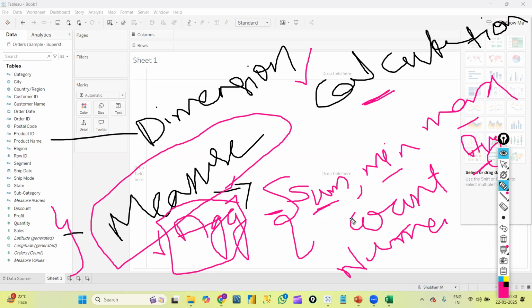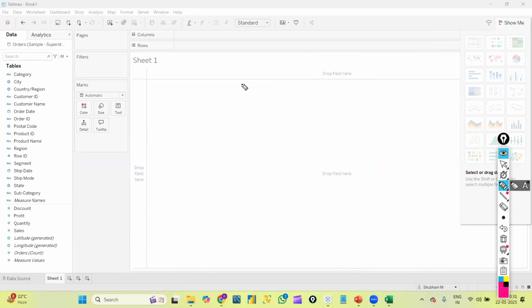So by default all the numerical data comes under measures, and the remaining data, whether character data, geographical data, or date data, comes under dimensions. By default Tableau divides this into dimensions and measures, but I'm explaining for understanding purposes. I hope I'm clear about dimensions and measures.